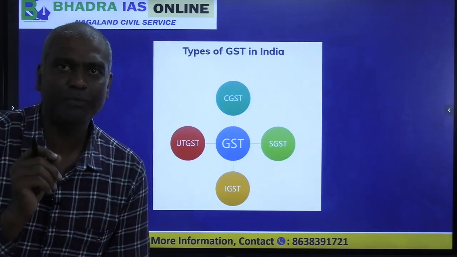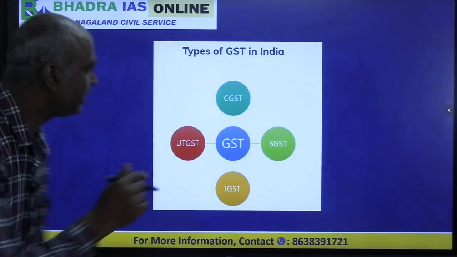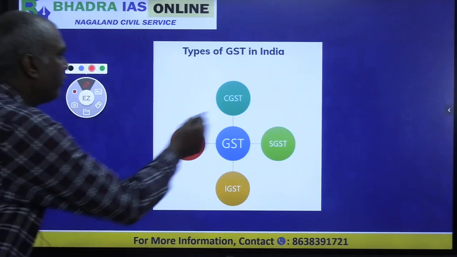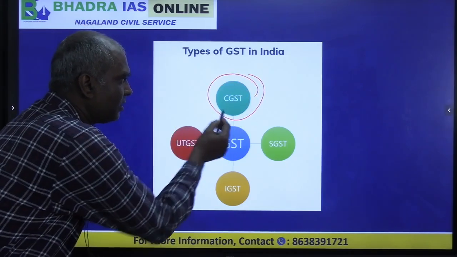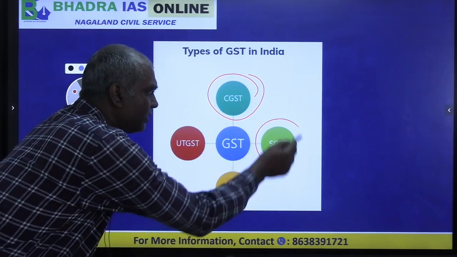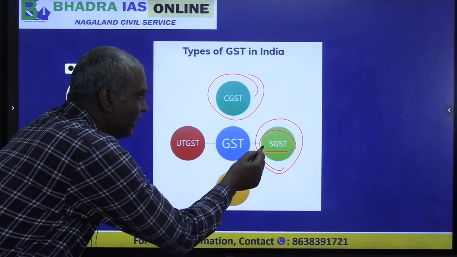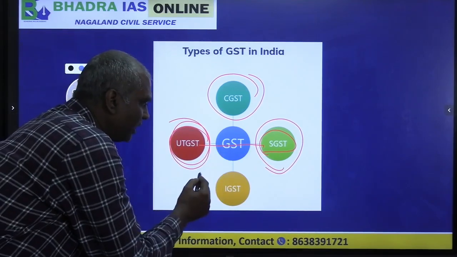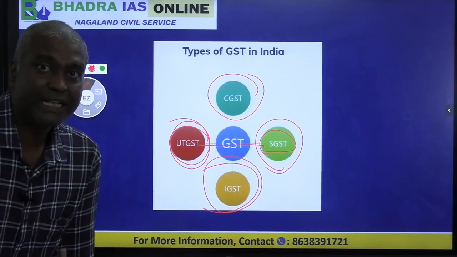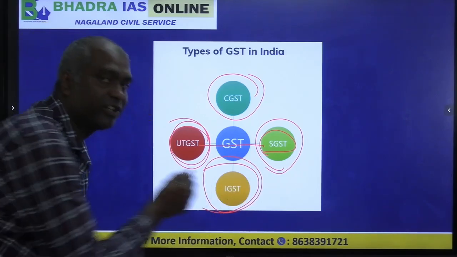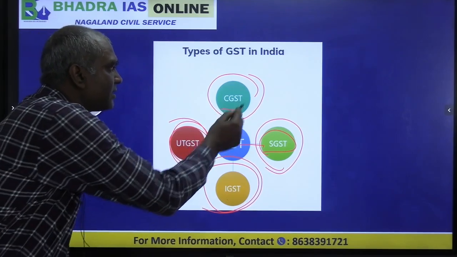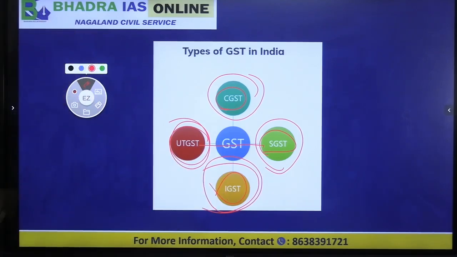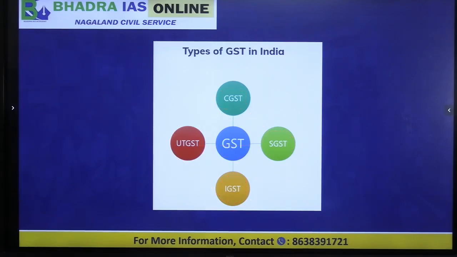Now let us look at the types of GST. How many types of GST are there? We basically have 4 types. We have CGST, central government GST, and similarly SGST, state government GST. Like the state, we have union territories, so we have UTGST, plus we have one more tax, IGST, integrated GST, imposed by the central government. So the center imposes CGST and IGST.